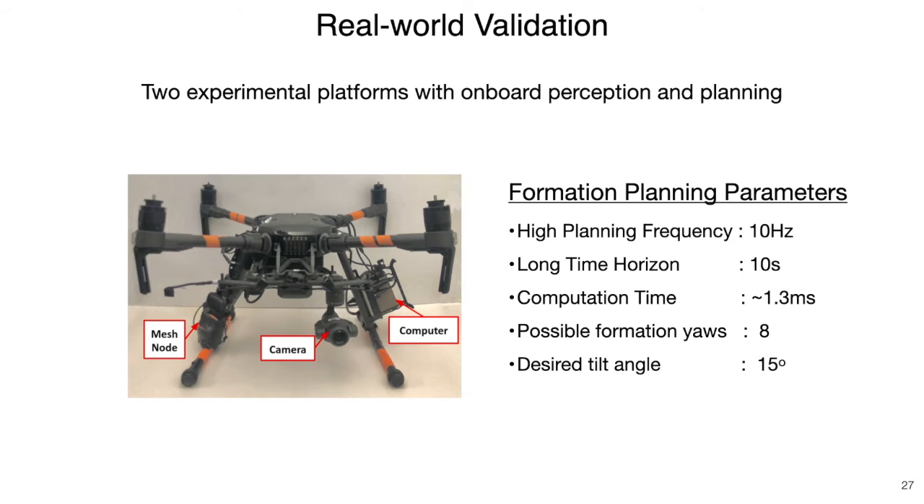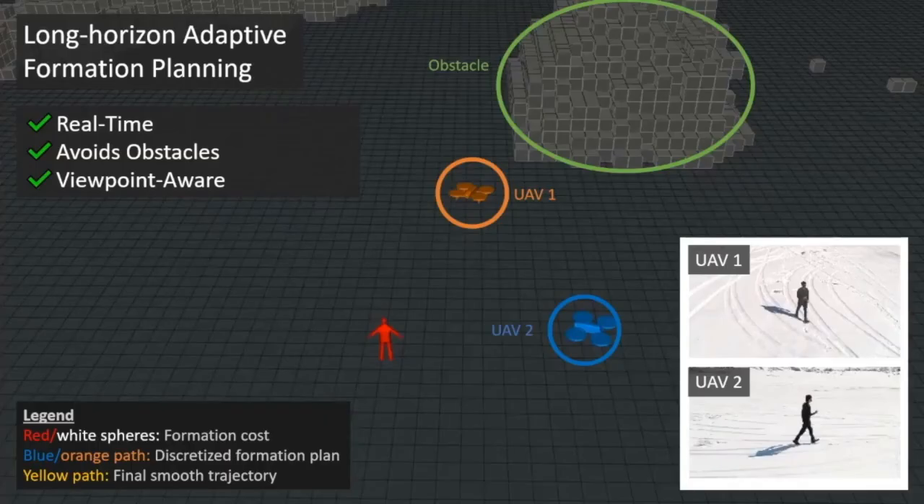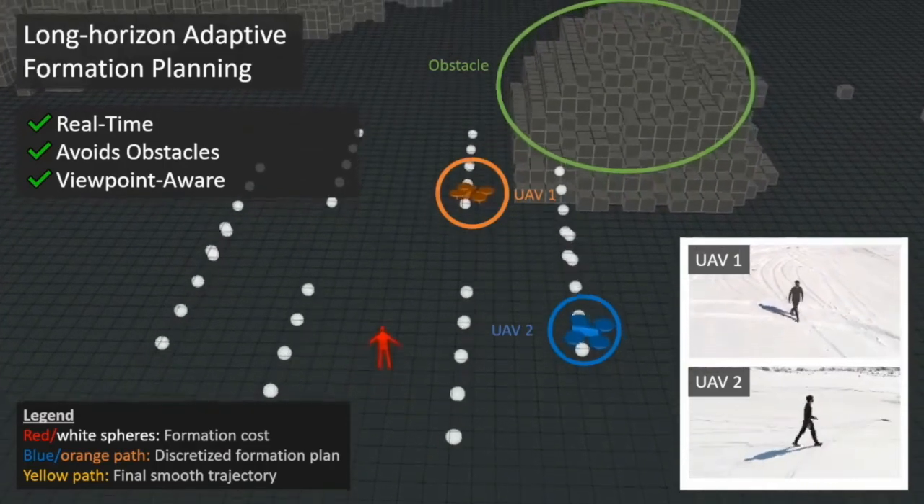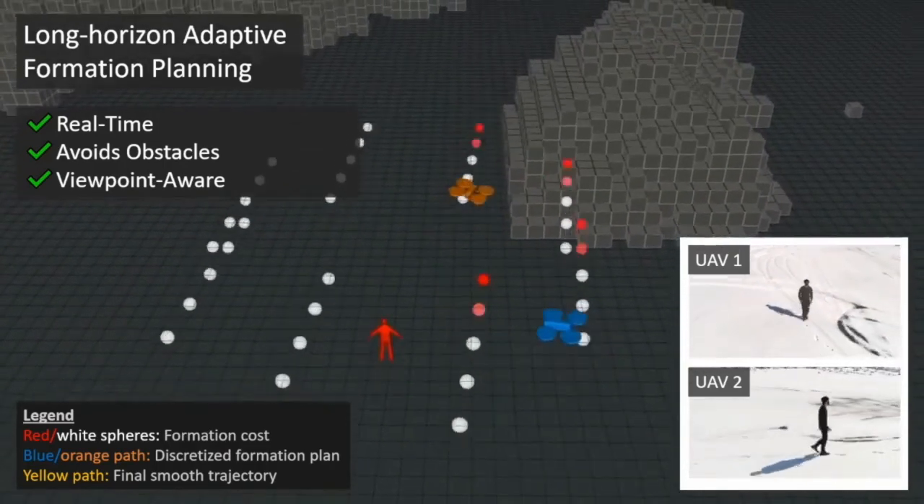We test our approach with 2 drones. All planning is done on board with the formation planning at 10 Hz over a 10-second time horizon, taking less than 2 milliseconds. Here we see our approach coordinating 2 drones tracking an actor for reconstruction while avoiding a mound.